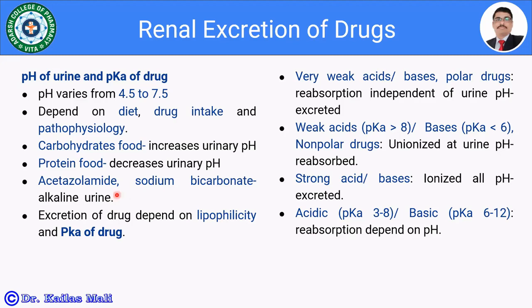Furthermore, the excretion of a drug depends on the lipophilicity and the pKa of the drug. If the drug is polar, it is going to be excreted. If the drug is lipophilic, it is going to be reabsorbed back. Its ionization is decided by the dissociation constant. Let us see how the ionization and the pKa of the drug and the pH of urine affect the renal excretion